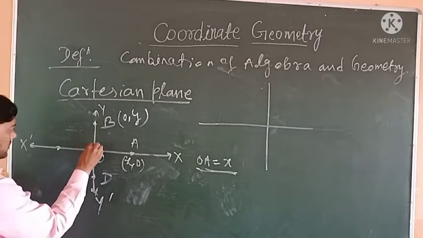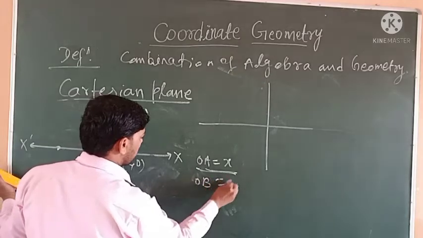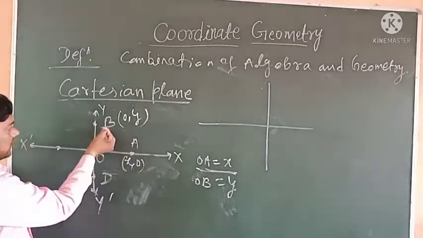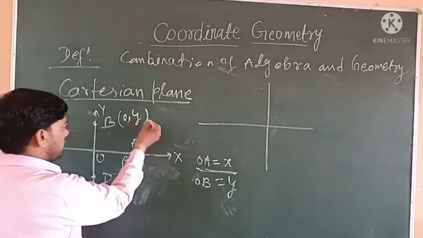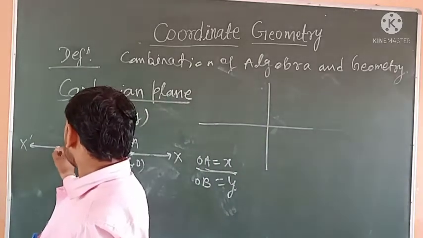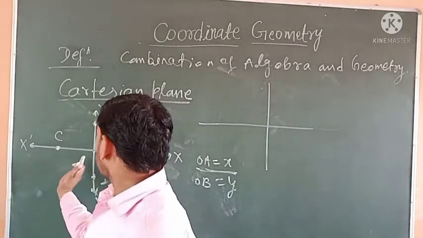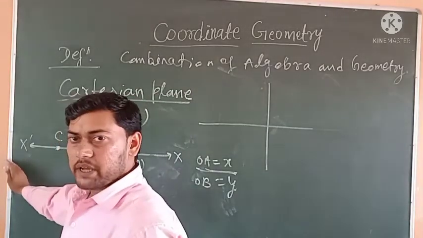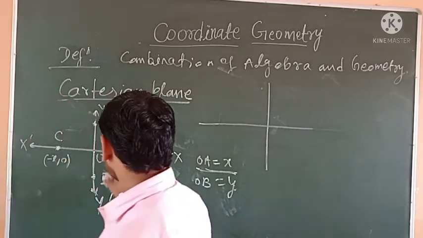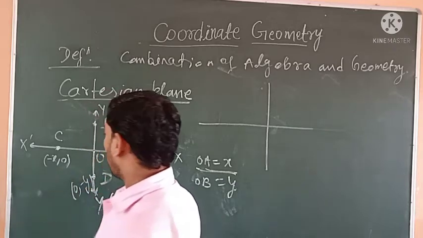This distance is y, OB is y, and it lies on the y axis, so the coordinates are 0, y. For point C, OX dash is the negative direction of the x axis, so the coordinates are minus x comma 0. D is in the negative direction of the y axis, so 0 comma minus y.